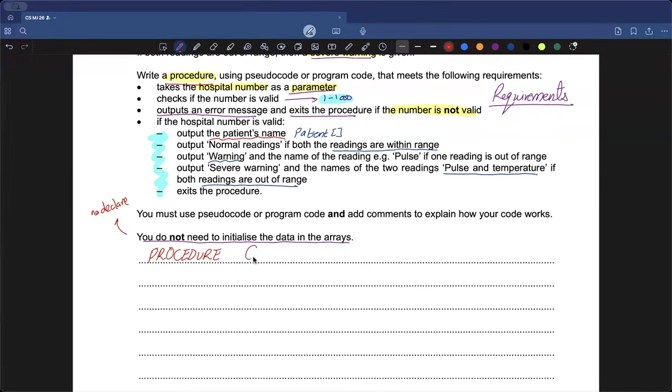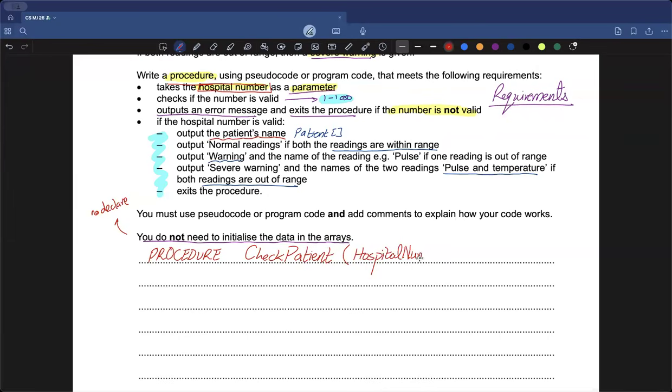So I'll create a procedure with the name check patient, and then the question clearly mentions that this procedure is going to be taking the hospital number as a parameter. So because this is going to be taking the hospital number as a parameter, we're going to make a bracket like this, and in this I will give a parameter which is hospital num.